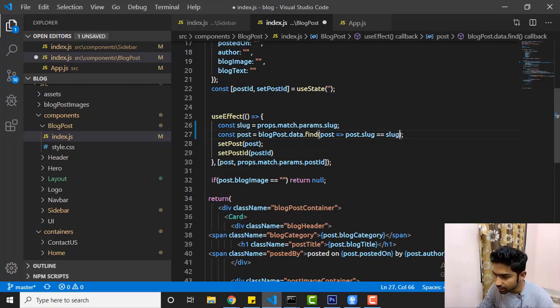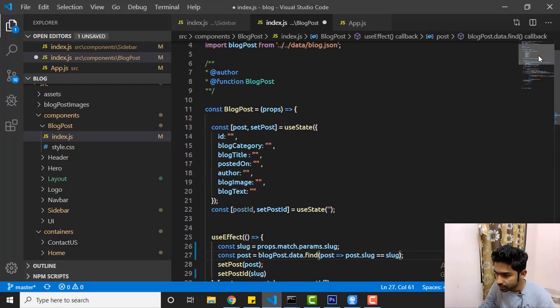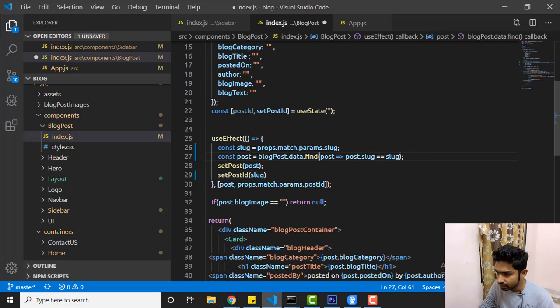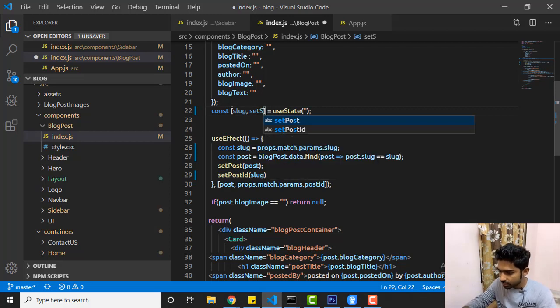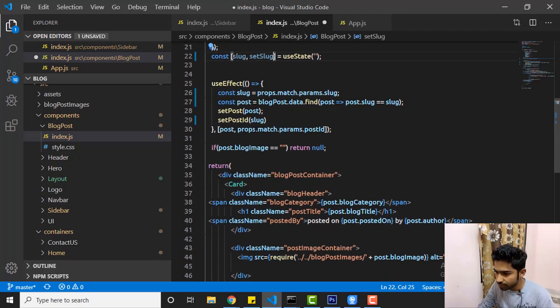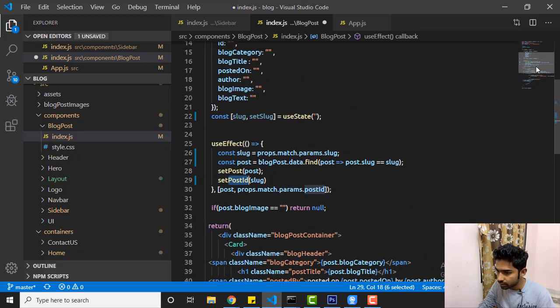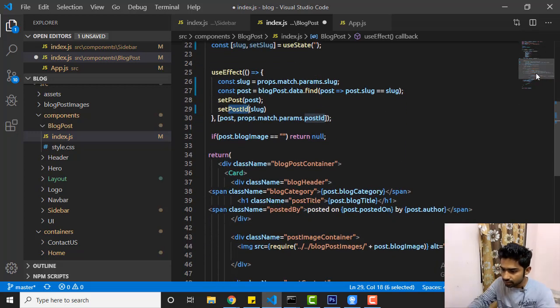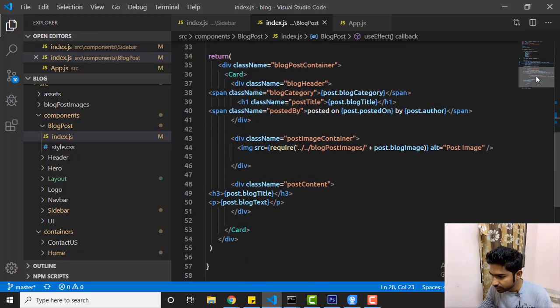So post.slug and slug. Again, then we have a post, we got the post, and here we are using post id, so I will say slug, and slug, set slug. We also have to change the function set post id. I have to say slug, set slug. Sorry guys.